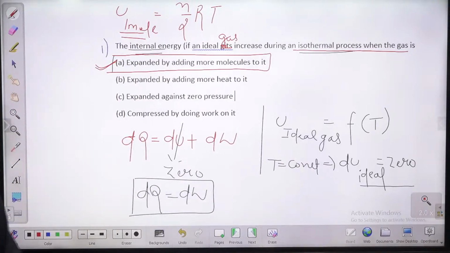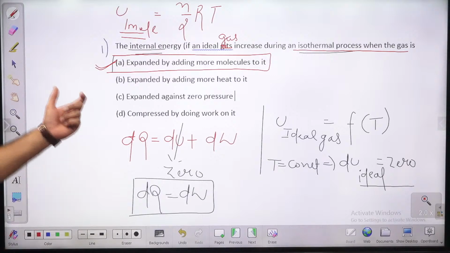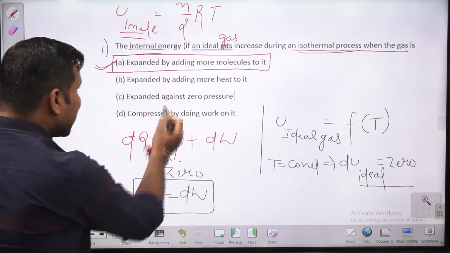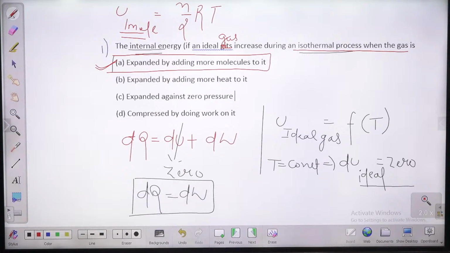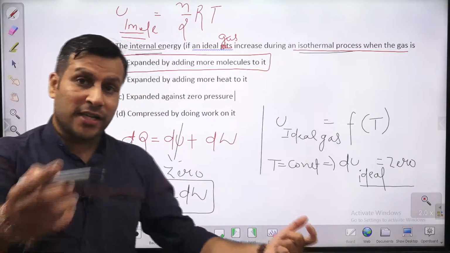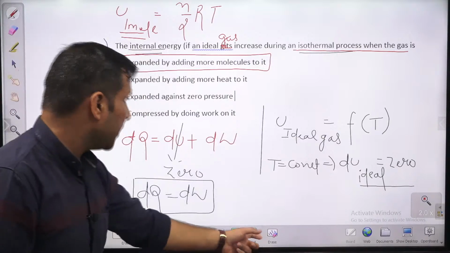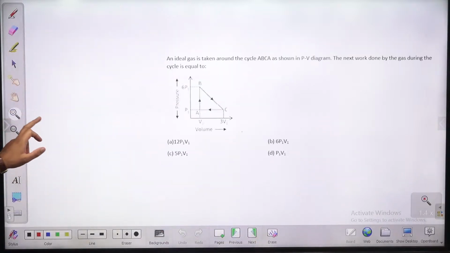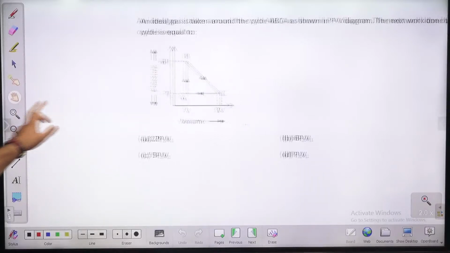Only one student answered this question, Vivek, and your answer is very right, guys. Okay, I hope you got the idea. In none of these will the internal energy change. Internal energy is going to change in an isothermal process only when you are changing the mass, adding or removing. Okay, next question is in front of you, children, the second question in front of you.